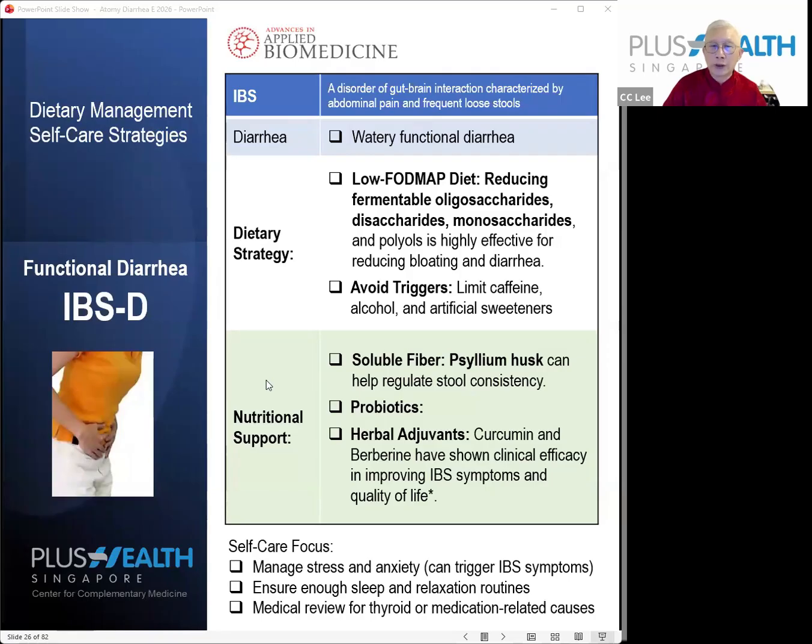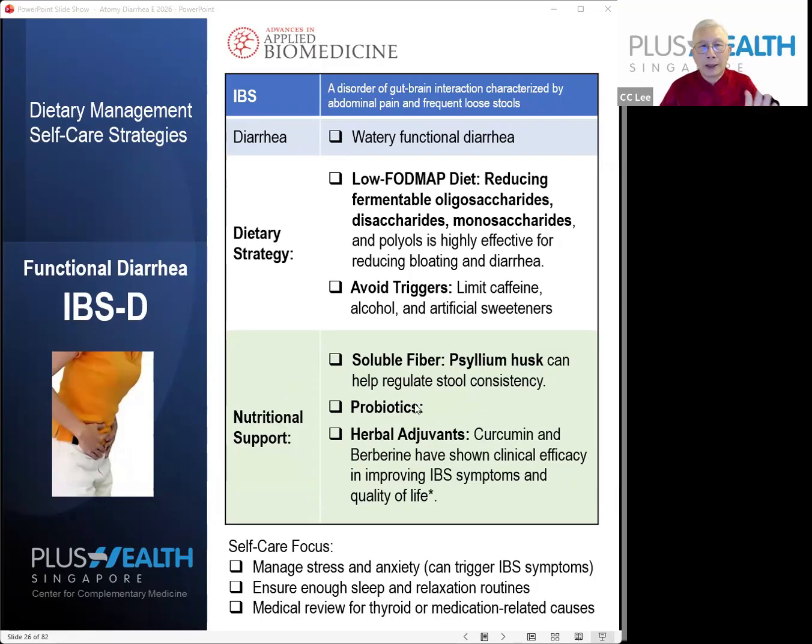Now, for nutritional support for this type of diarrhea, first of all, soluble fiber. So Atomis psyllium husk can be a very good supplementation. Probiotics, remember, and herbal adjuvants, you can use curcumin and berberine. This is not available in the Atomis portfolio, but I think the psyllium husk and probiotics are the right nutritional support.